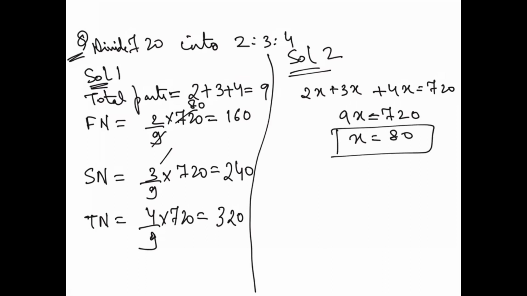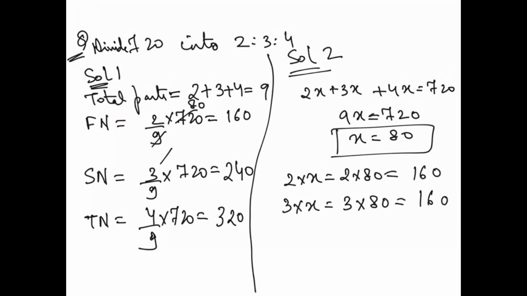Once you've got 80, then you can take 2 into x, which is 2 into 80, which is 160. Second is 3 into x, which is 3 into 80, which is 240.